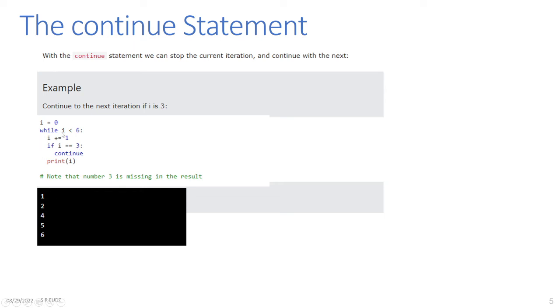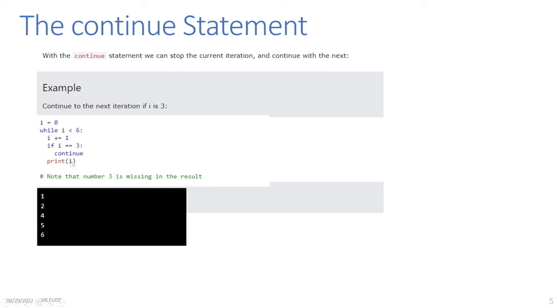Then 2 is lesser than 6, yes, i plus 1, so i becomes 3. If i equals 3, yes, continue. So when Python encounters the continue statement, it will continue with the next iteration. So it will go to this part of the loop to the condition. So it's 3 lesser than 6, yes, i plus 1, 4.